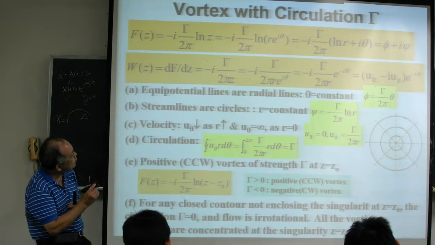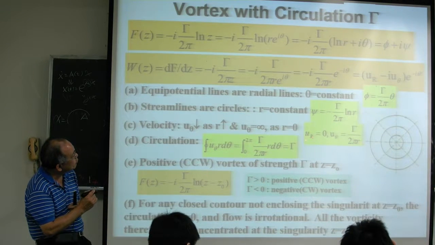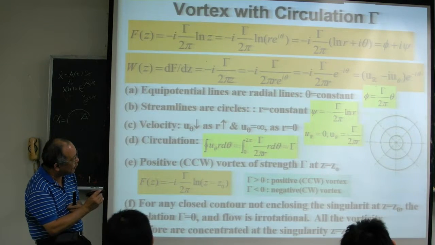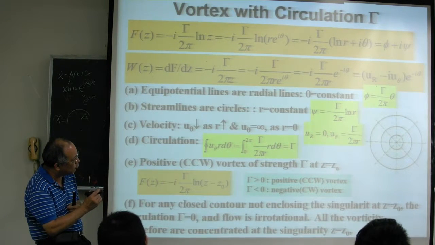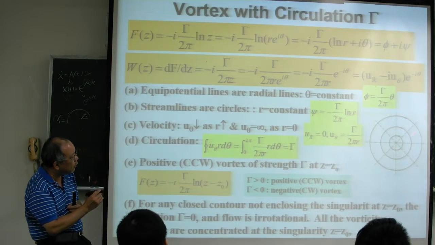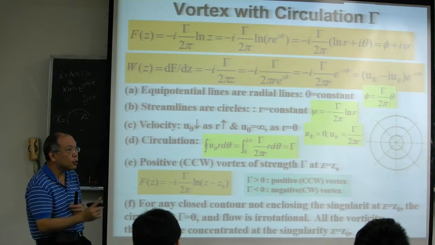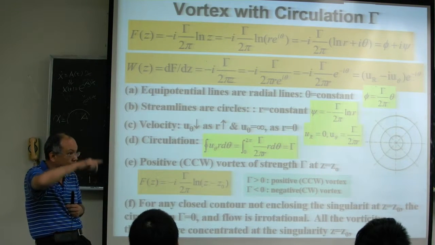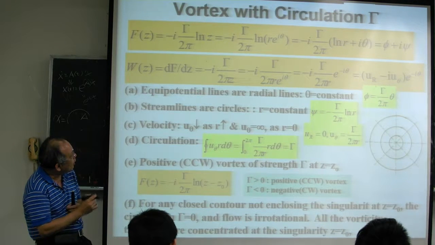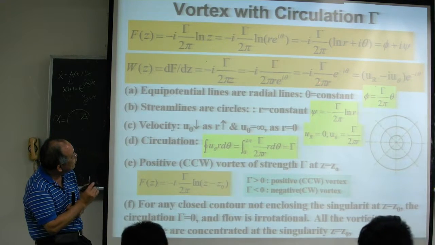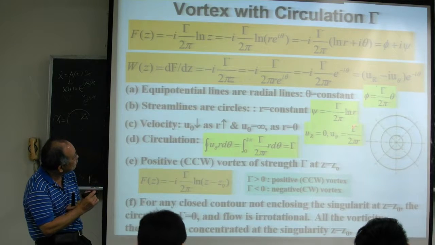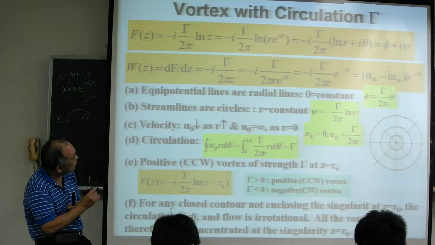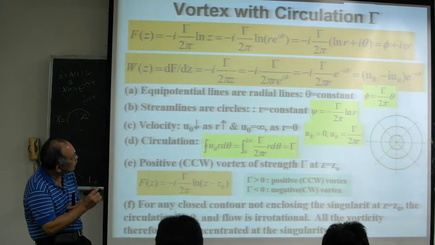Here, as you can see, u r is equal to 0. We don't have any u r velocity, because the velocity is along the circular direction. We don't have any velocity in the radial direction, we only have velocity in the theta direction, because it is a vortex. And when you compare this and this, you can see u theta is equal to gamma over 2 pi r. So this is the velocity in the theta direction.